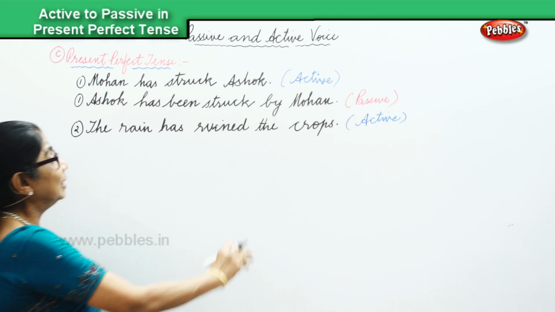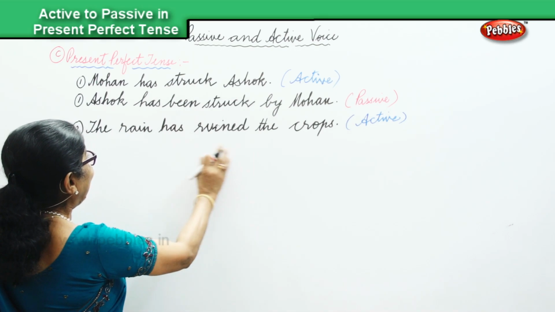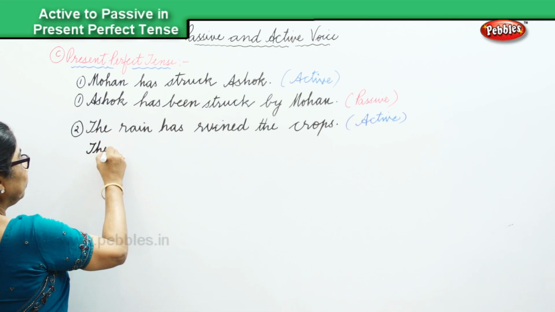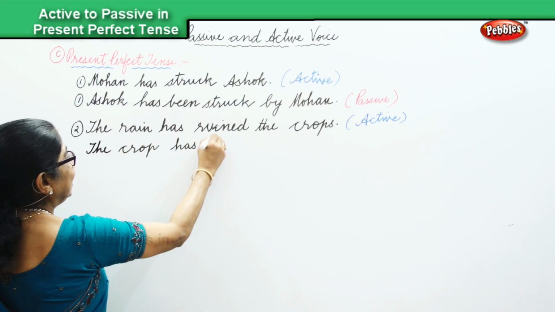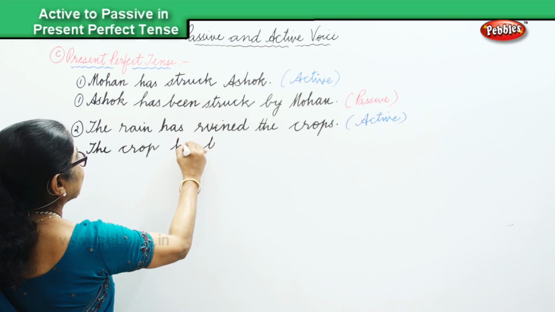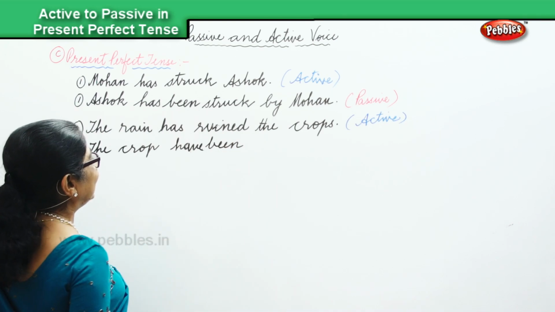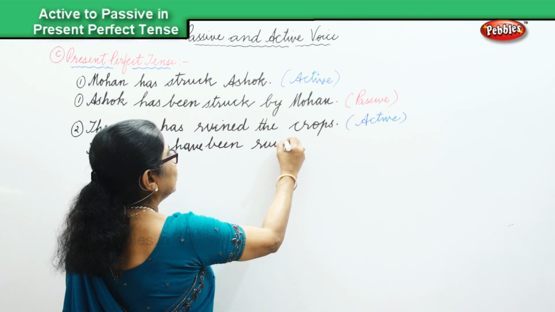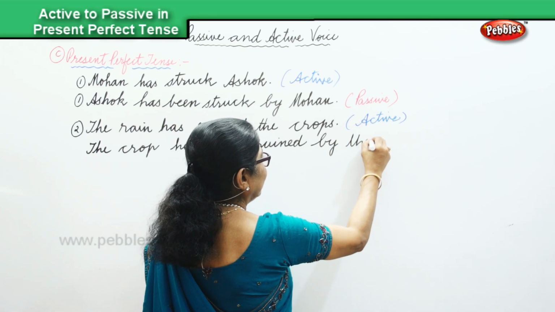So we'll say the crops have been ruined by the rain. The crops have been ruined by the rain.